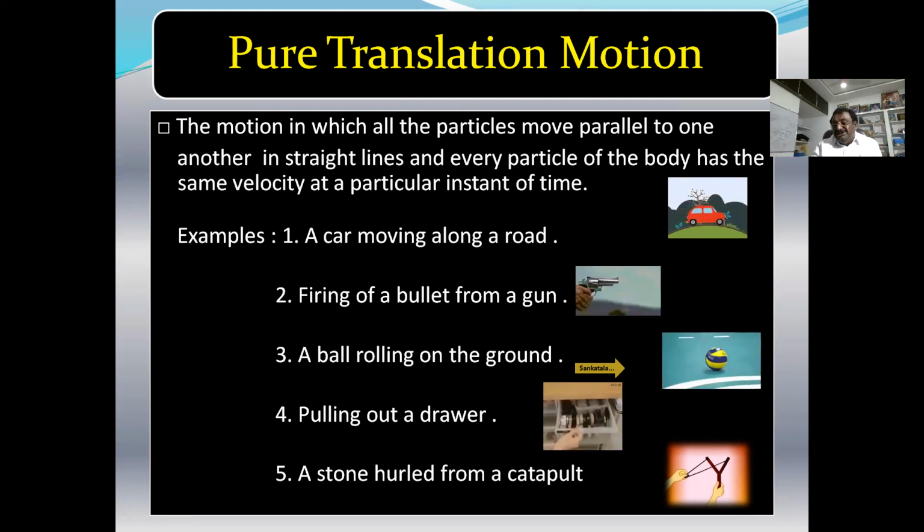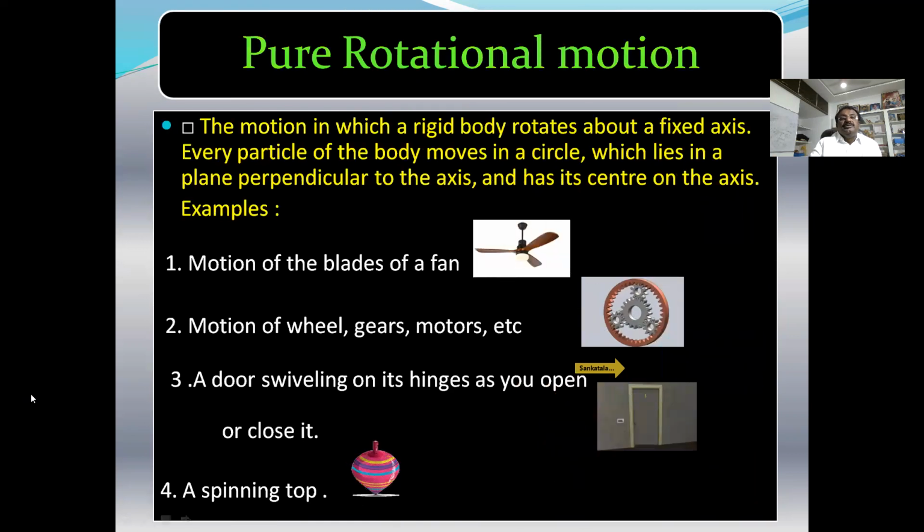But in this chapter, we are not going to talk about translatory motion. We are going to study the rotatory motion of rigid bodies, pure rotational motion.